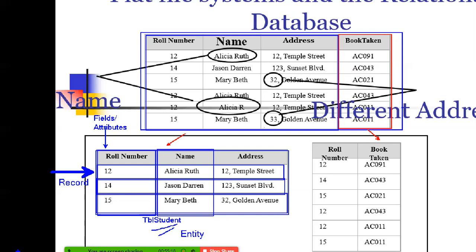Fine. So now, to define the relationship, we need to apply some kind of rules, some kind of constraints. Here we have a constraint called the PK, the primary key. So what is the primary key? It is one of the fields in a table. The primary key is a field, or an attribute, in a table which is used to identify a record uniquely. Primary key is used to identify a record uniquely in a table. We call it the primary key.